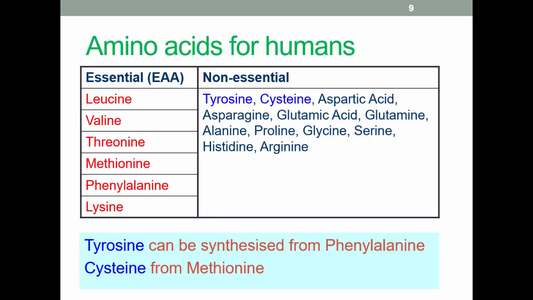Non-essential, which means that we can synthesize them in our own biochemistry from non-protein sources or possibly from other proteins and amino acids. Essential amino acids, abbreviated EAAs, which refers to amino acids we must get from food. Note that tyrosine and cysteine can be synthesized, assuming we have enough of the essential amino acids phenylalanine and methionine respectively.